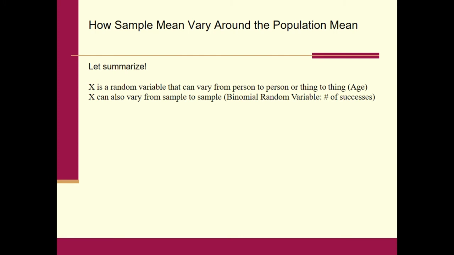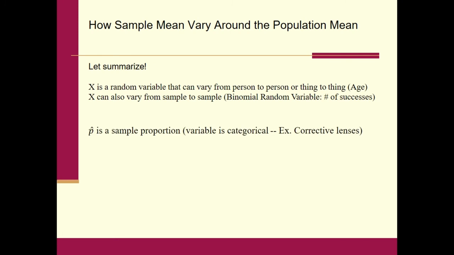But generally speaking, when we do these problems in inferential statistics, normally there's going to be an underlying variable, and X is going to vary from person to person or thing to thing.